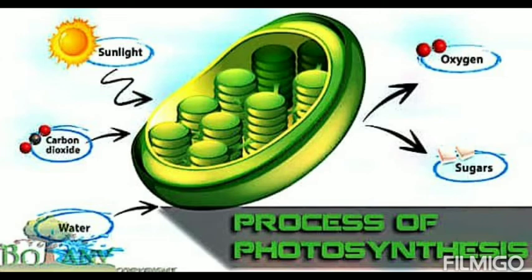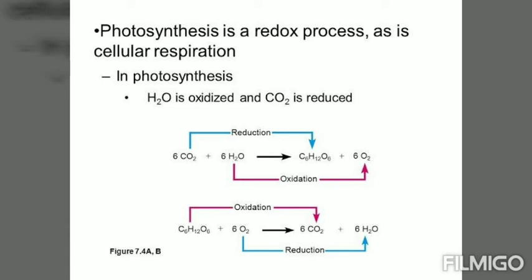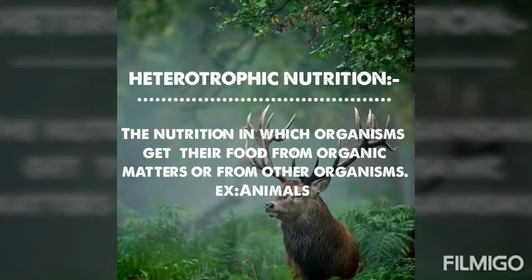To understand the chemical reaction, let us see the chemical equation of the photosynthesis. As you can see, the photosynthesis is a redox process in which the reduction is taking place of carbon dioxide to glucose molecule, and the oxidation is taking place of water to oxygen molecule. Another reaction is the reaction of respiration process, that is opposite to the photosynthesis. This is the end of the autotrophic nutrition.